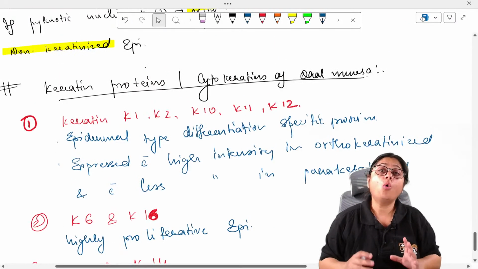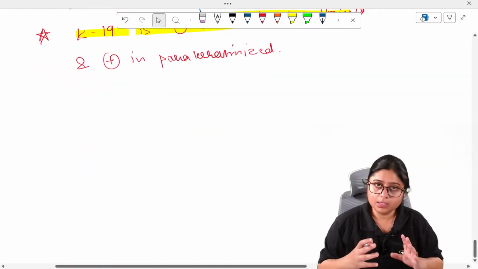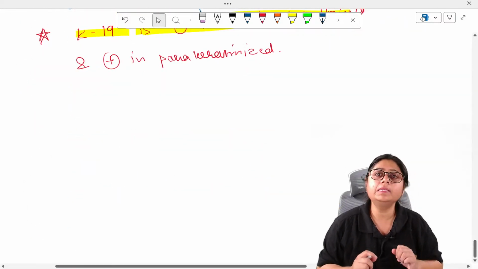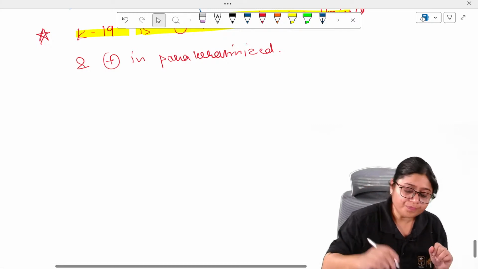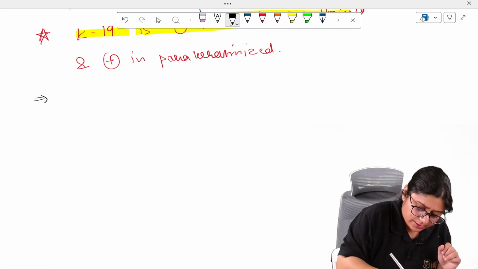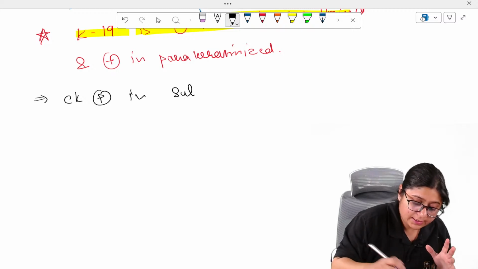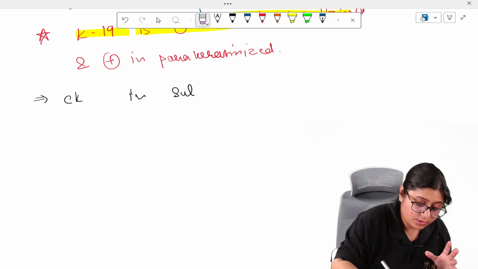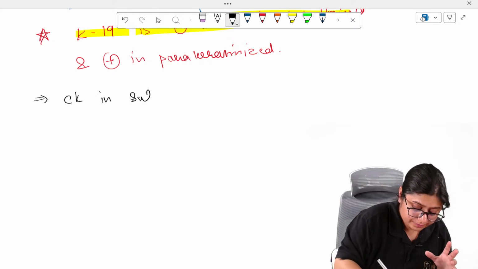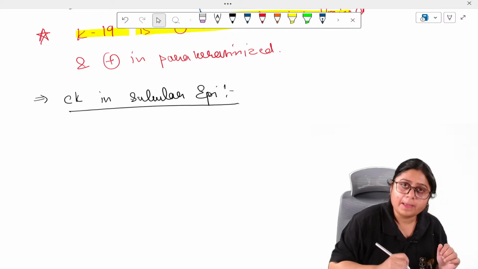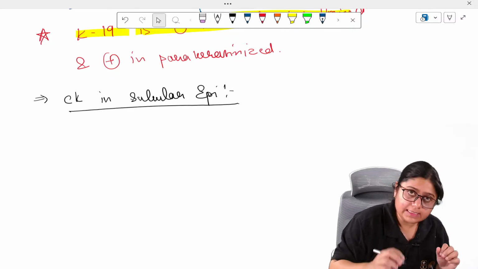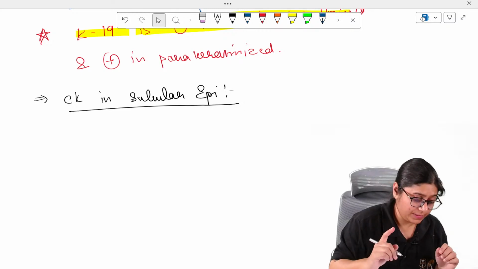So this is about the oral epithelium. Similarly, the cytokeratins are present in sulcular epithelium also, and in junctional epithelium also. So that we will see right now. Cytokeratins in sulcular epithelium. Now K19 is present in sulcular epithelium.